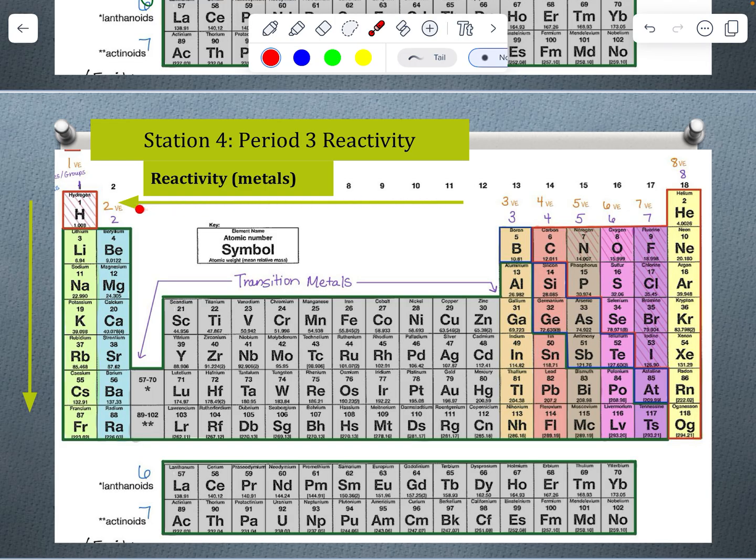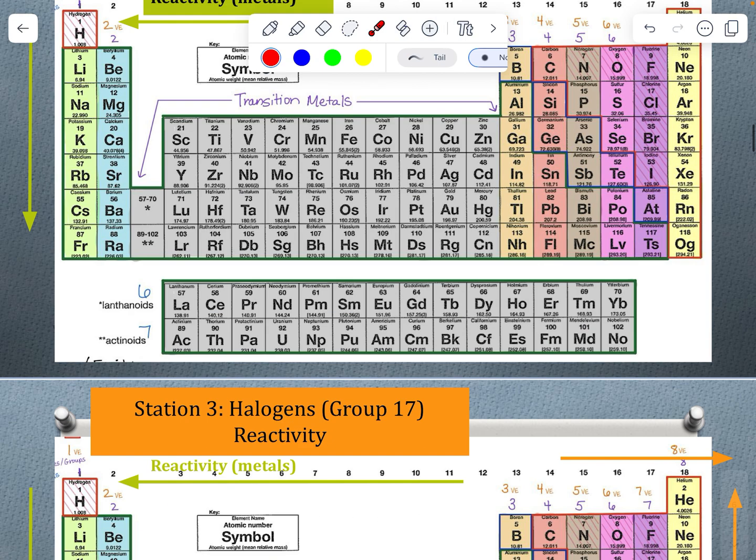Also, as we move closer to only having 1 valence electron, we need to lose fewer electrons to get to an octet. But also, if we look at, let's say, boron, which has 5 protons, and beryllium, which has 4, beryllium has fewer protons, so it is going to have a weaker Coulombic force than boron. So it's easier for beryllium to lose those 2 valence electrons to get to that full octet. So that Coulombic force does decrease as we move to the left in a row. So have that reactivity for metals on your periodic table, labeling that.